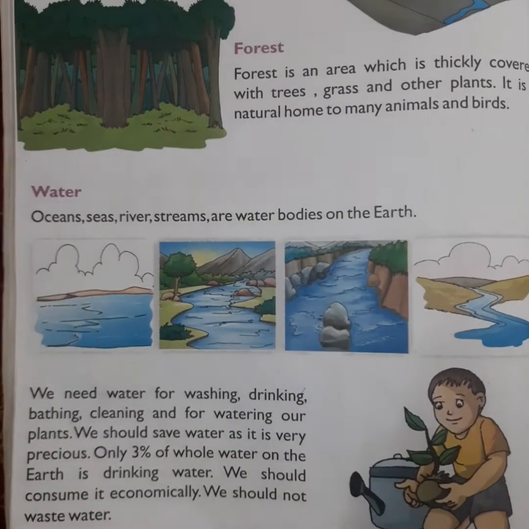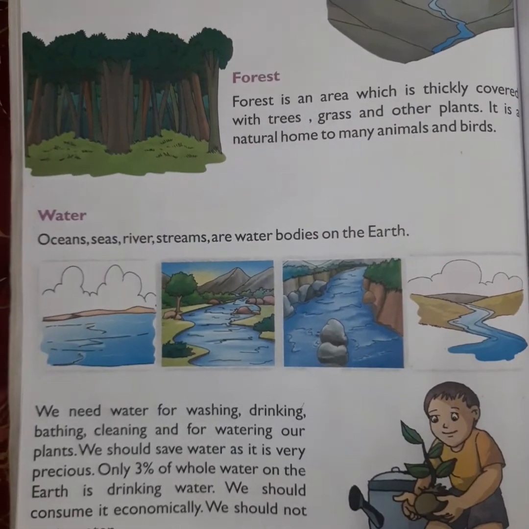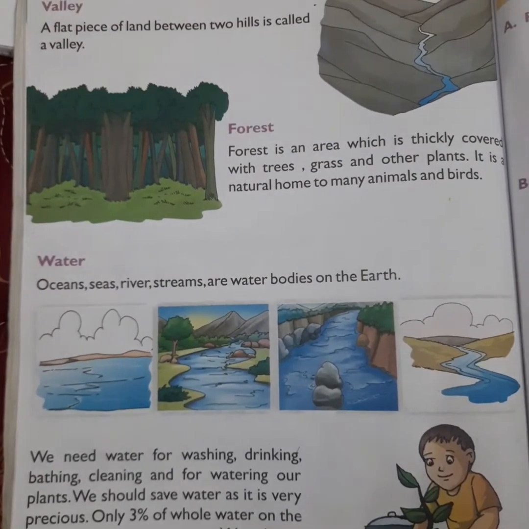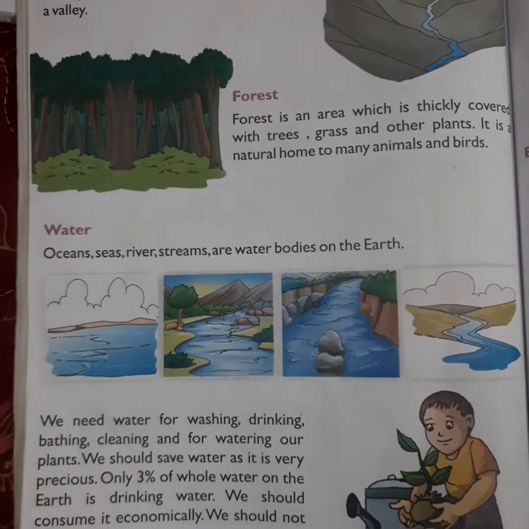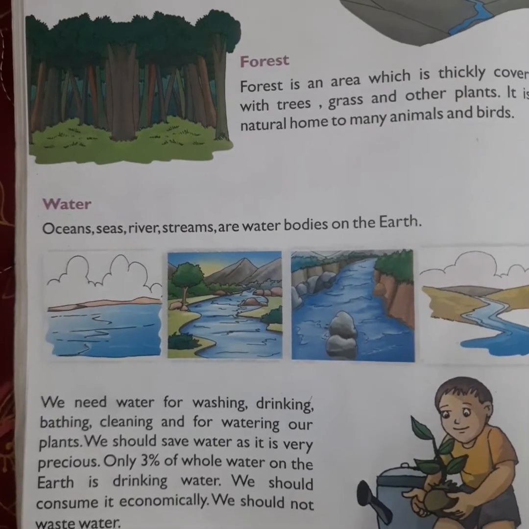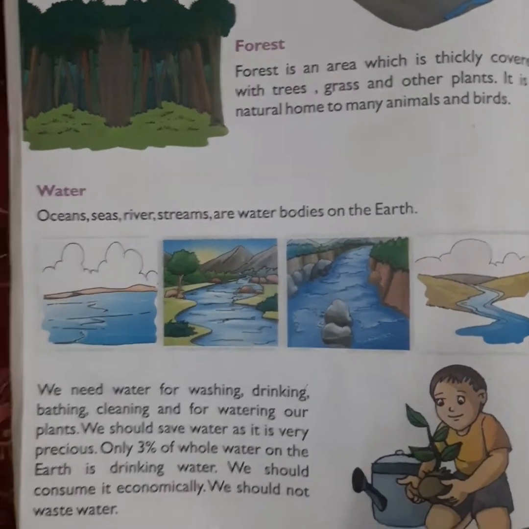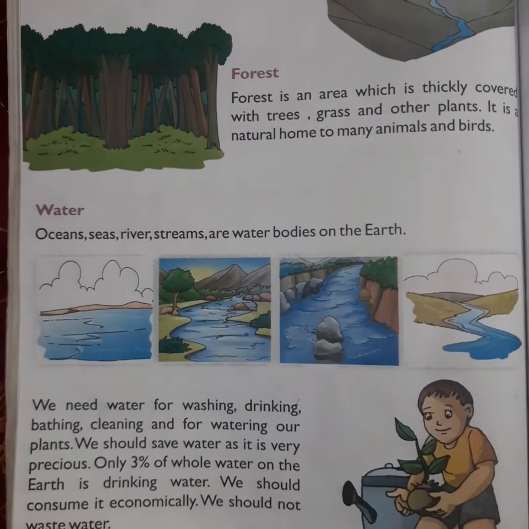Now valley. What is valley? It is a flat piece of land between two hills or mountains. Forest. It is an area which is thickly covered with trees, grass and other plants. Then it is a natural home for animals and birds.